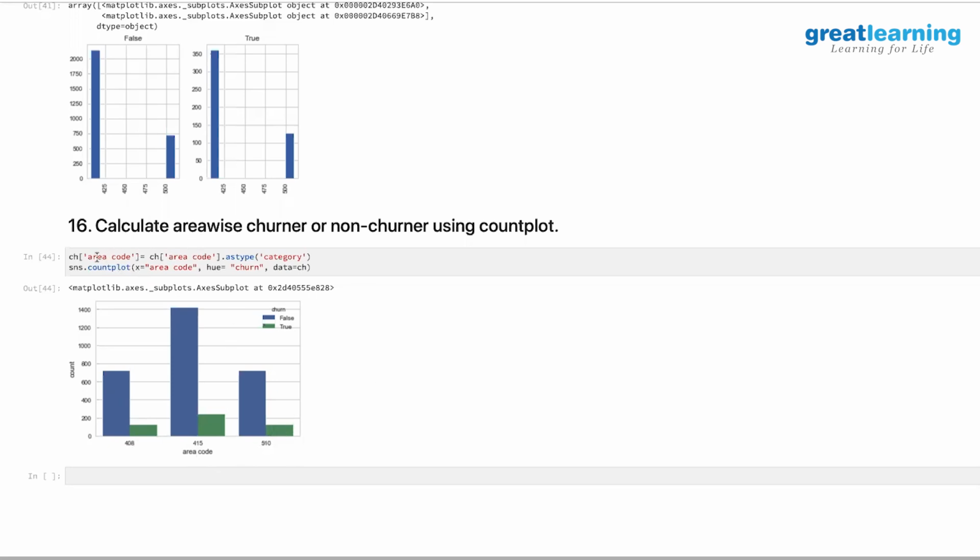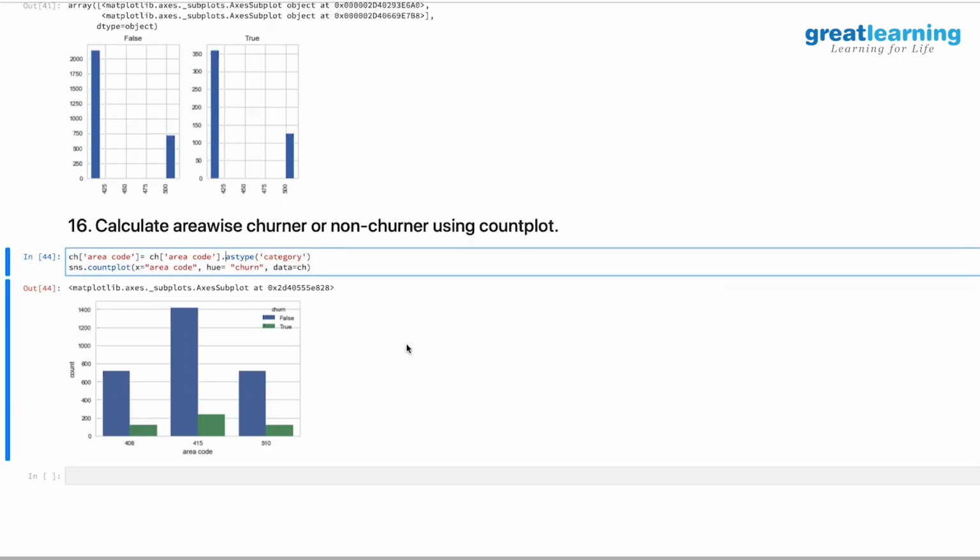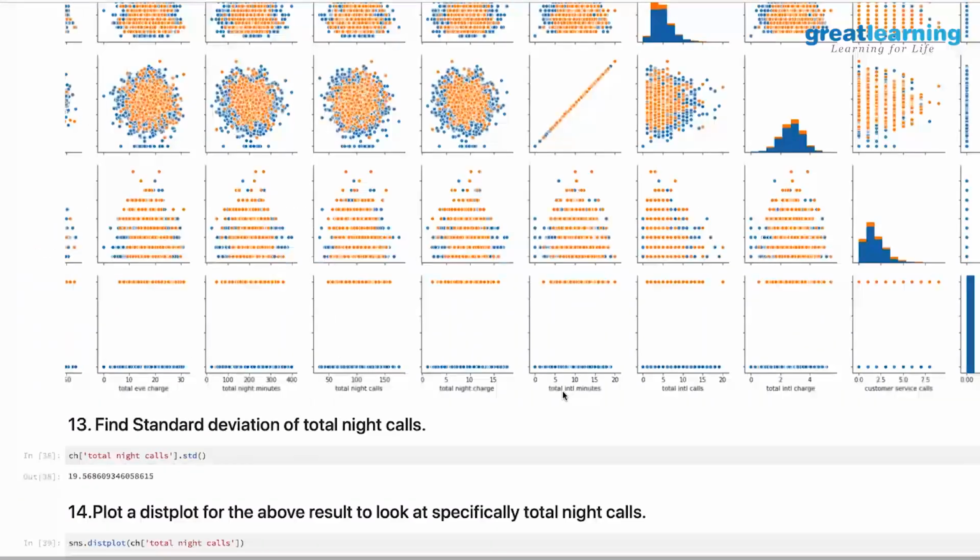The way you get to the graph is you create area code is equal to as type. You're converting this type as a category, area code, because it is numerically, it was trying numerical operations. So I'm forcefully converting it into a category using as type function. And once I create this variable as a categorical variable and then do a count plot between these two variables, I get this. So you can use different types of graphs that are there for doing all these analysis.